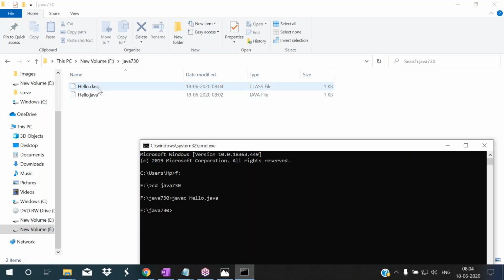So what is the main method's class name? The main method's class name is hello. So with that name, one .class file is created. This class file has what? Bytecode. This bytecode can be understood by the JVM only. No other software can understand this bytecode. Only the JVM can understand it.